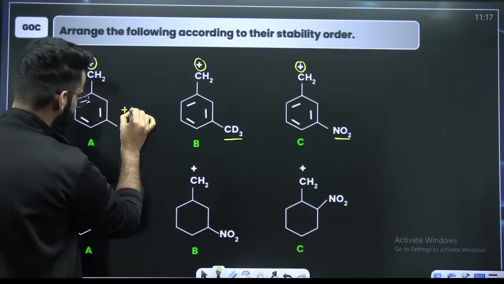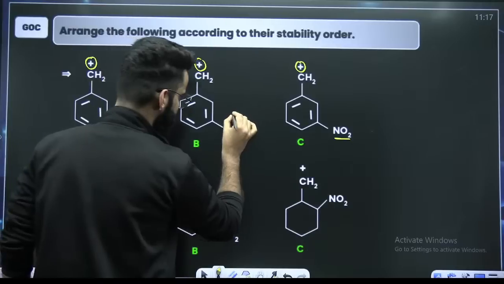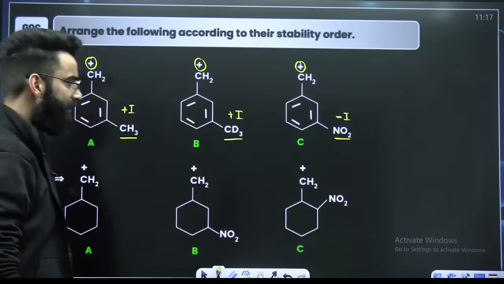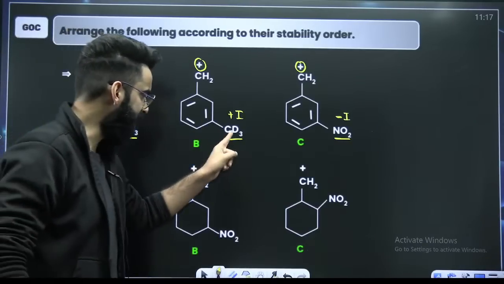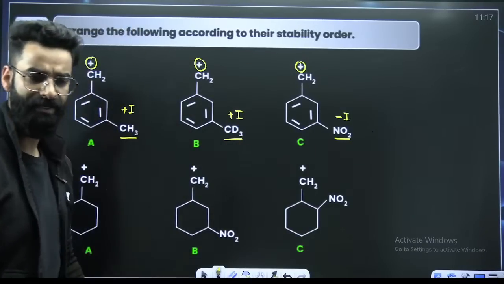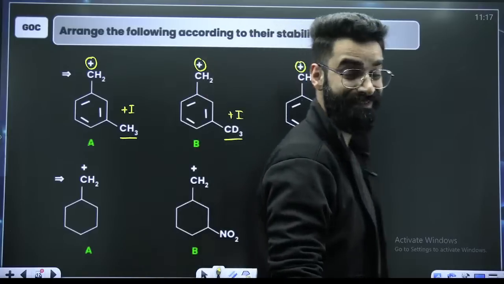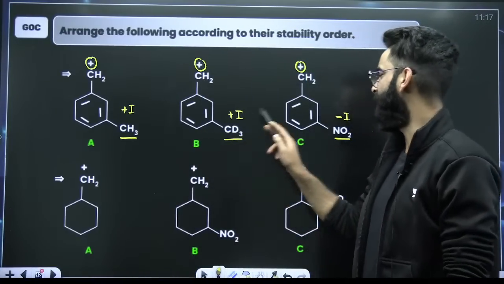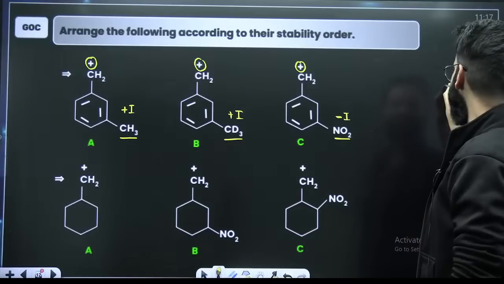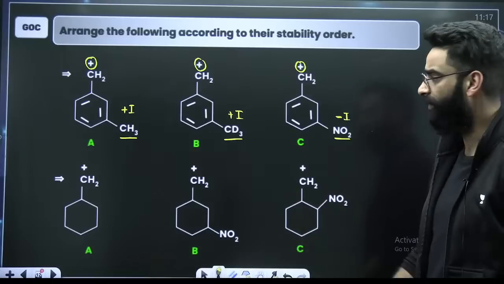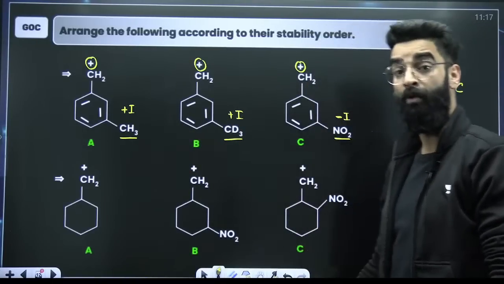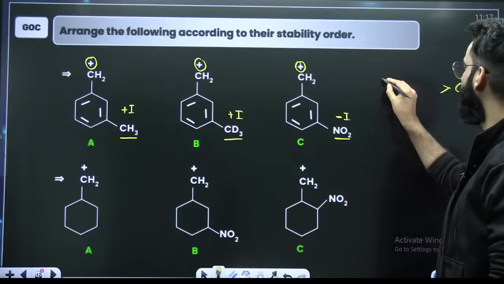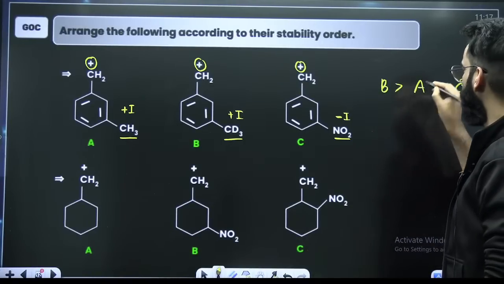This is going to operate from the meta position. It's going to operate plus I. This will also operate plus I. From the meta position, this is going to operate minus I. So donating group, withdrawing group, right? And you know, your carbocations are stabilized by electron donating groups. So stability of 1 and 2 will be definitely more than that of 3. So C is the least stable because here you have got withdrawing group. Now among these two groups, which one is more donating? I'll say CD3. So B followed by A followed by C is the order.